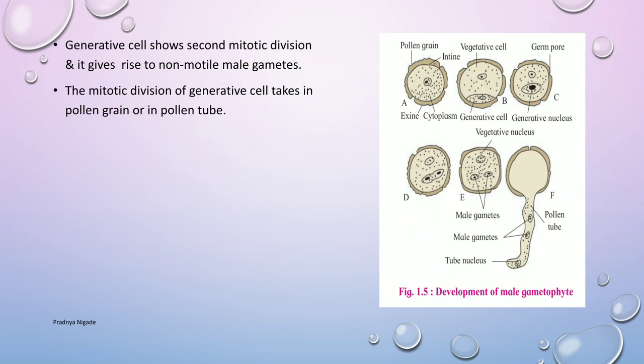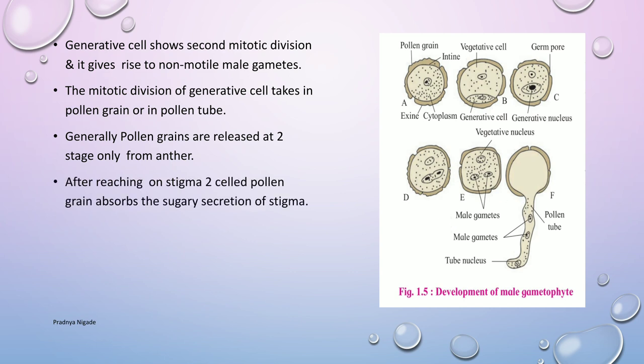After pollination on the stigma, this stage takes place. After pollination, the two-celled pollen grain is deposited on the stigma surface. Then it comes in contact with the sugary stigmatic secretion and absorbs it. Due to this, the volume of cytoplasm increases.